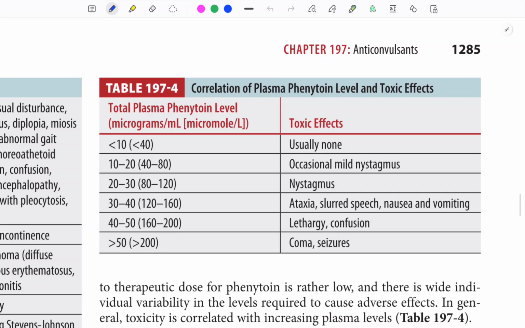toxicity with plasma level, less than 10 it's none, 10 to 20 is nystagmus, then first nystagmus will come, after that ataxia, slurred speech, nausea and vomiting, and lastly there will be lethargy, confusion and coma, seizure.